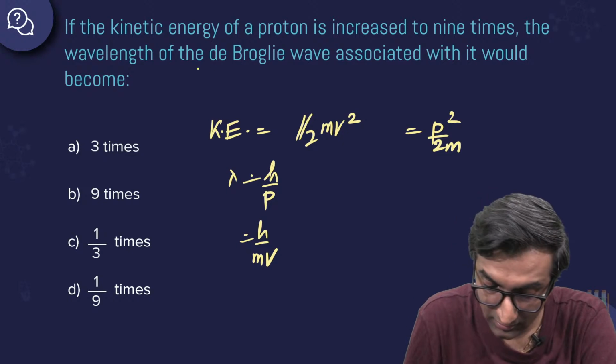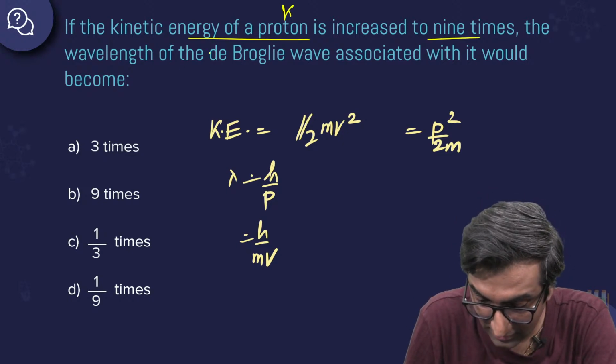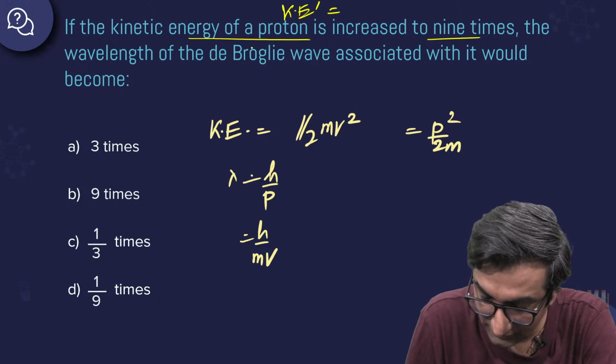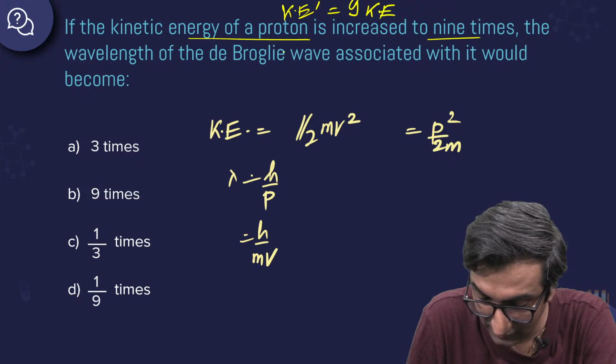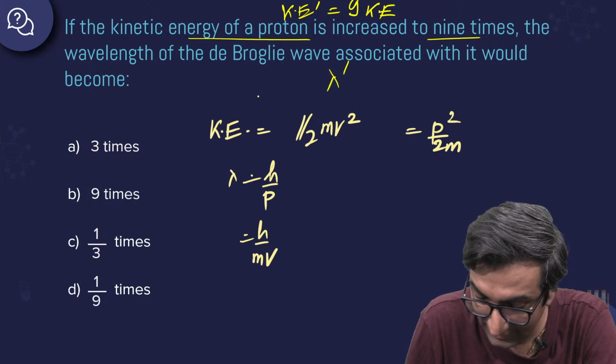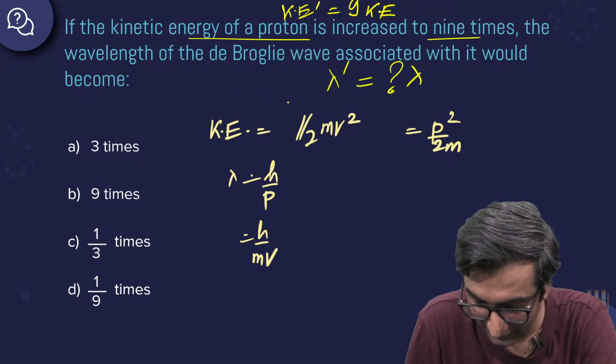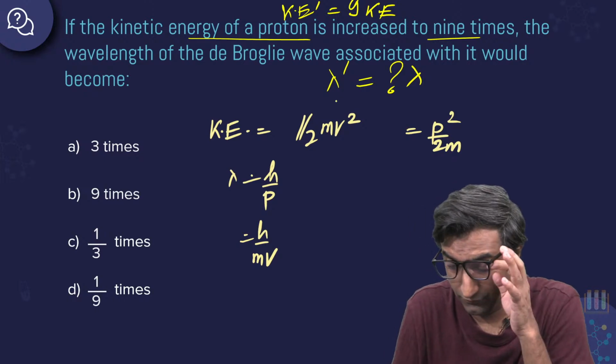What is given here? KE dash is equal to 9 times KE. And what it's saying is, lambda dash is equal to how many times lambda. That is what is being asked for.